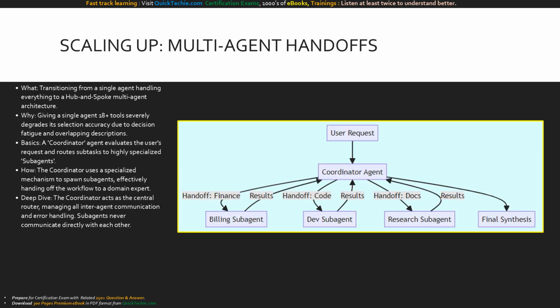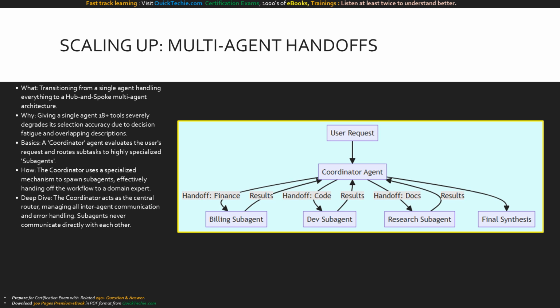Eventually, multi-turn conversations with a single agent hit a scaling wall. This is where multi-agent handoffs become essential. What is this? It's transitioning from a single monolithic agent to a hub-and-spoke architecture. Why do we need this? Because if you give one agent 18 different tools, its selection accuracy degrades massively. It gets confused between overlapping tools. The basics involve a coordinator, acting as the brain. It analyzes a complex request and performs a handoff, routing subtasks to specialized subagents. For example, routing a billing issue to a finance subagent that only has 4 finance tools.